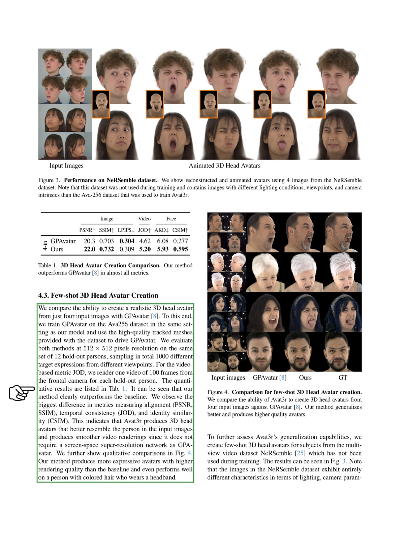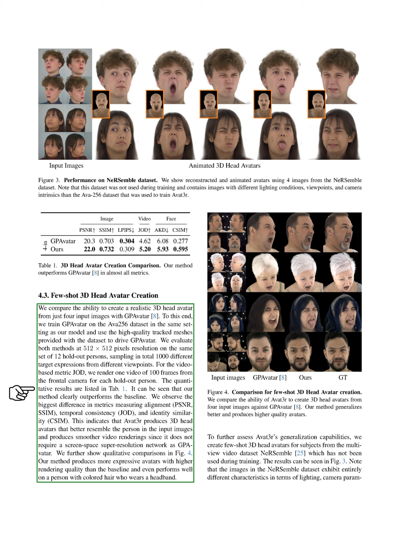dataset. We evaluate both methods at a resolution of 512 by 512 pixels on the same 12 holdout individuals, sampling 1,000 different target expressions from various viewpoints. For the JOD metric, we render a video of 100 frames from the frontal camera for each holdout person.